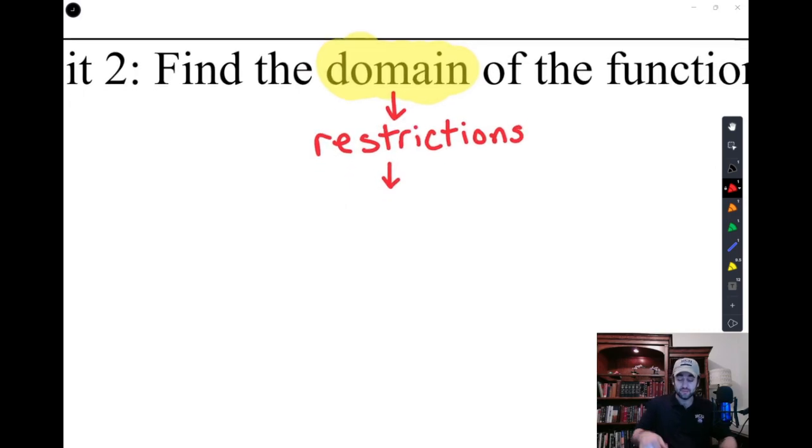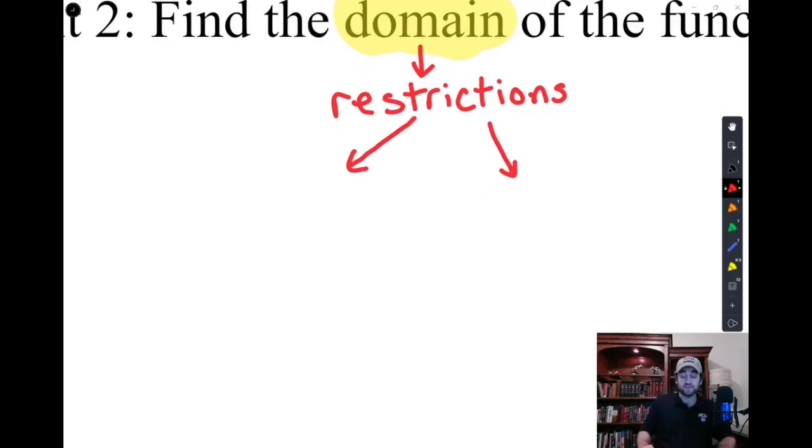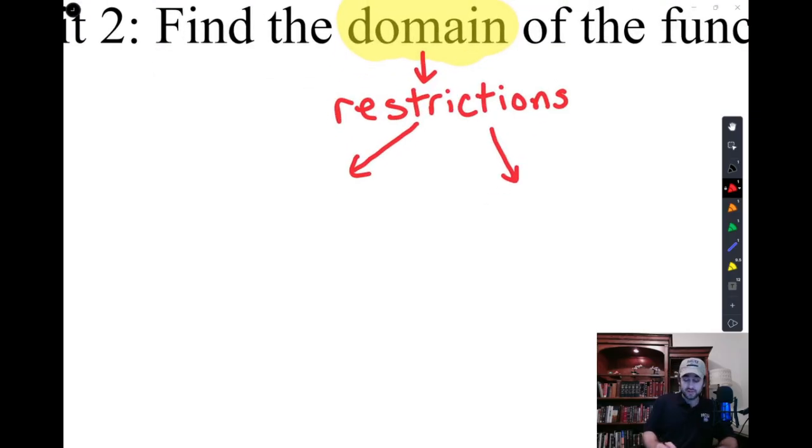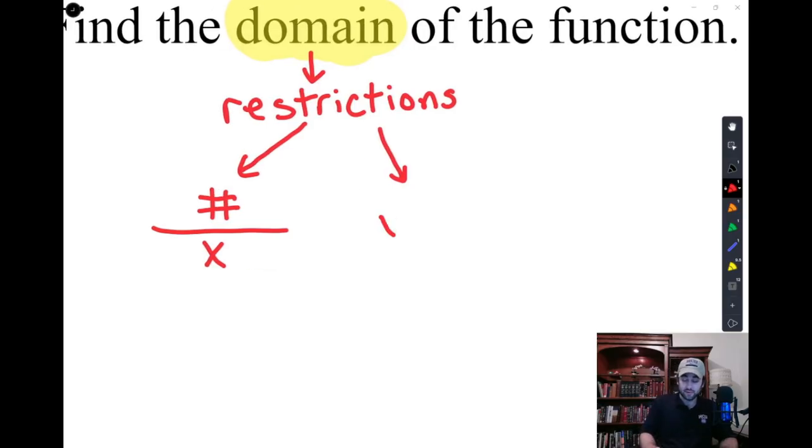And so there's two types of restrictions that I think really happen until we get to about chapter 6. But for right now, there's two restrictions. One restriction is if you have anything, so I'll put a number symbol, you can put a variable, over X, or any X on the bottom. That would be bad. And a second type of restriction is a square root with an X inside of it.